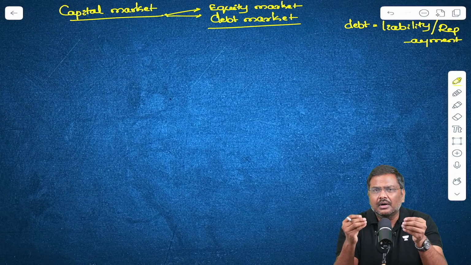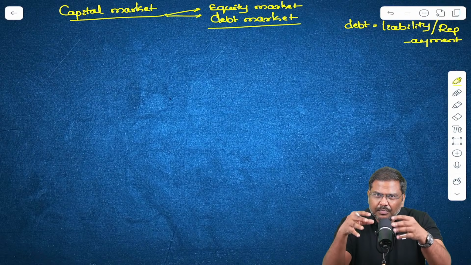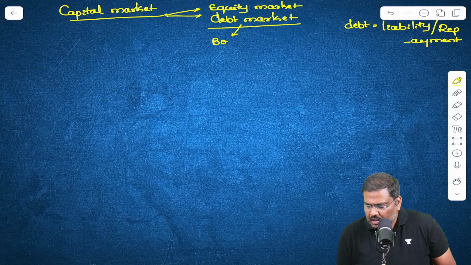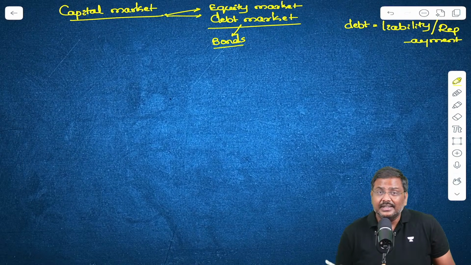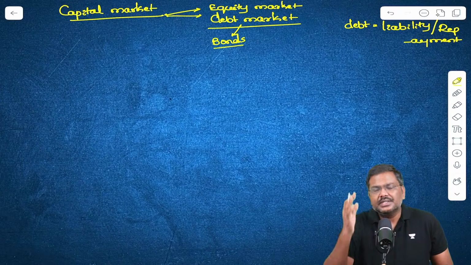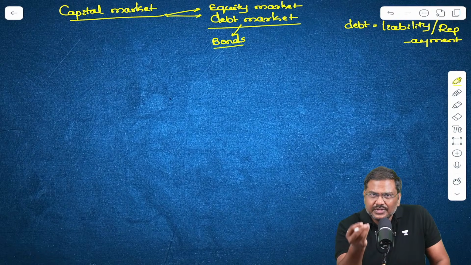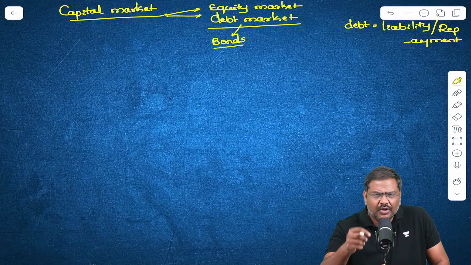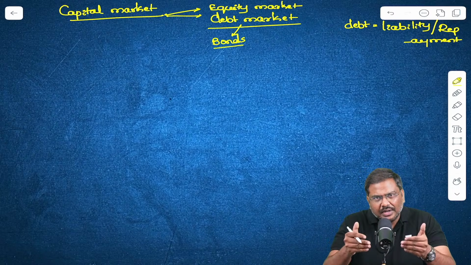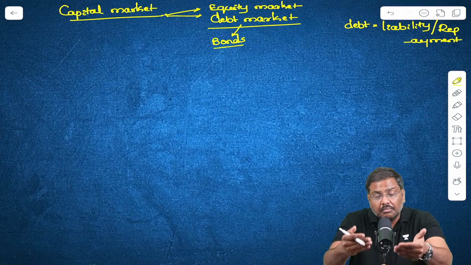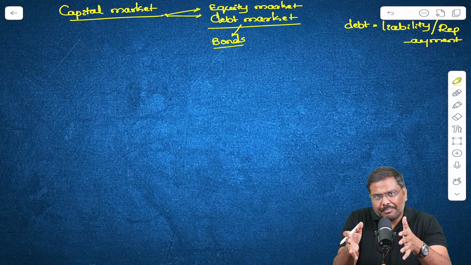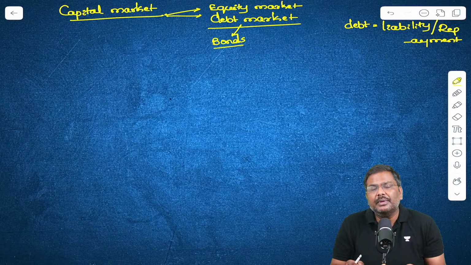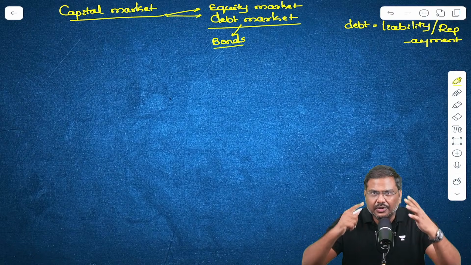Because the most important component within the debt market is bonds. Bonds are the instruments issued by the borrower, and they have a maturity period of more than 1 year. The issuer borrows money, and upon completion of the tenure or maturity period, the amount is returned to you.